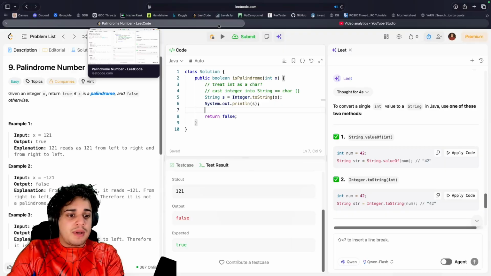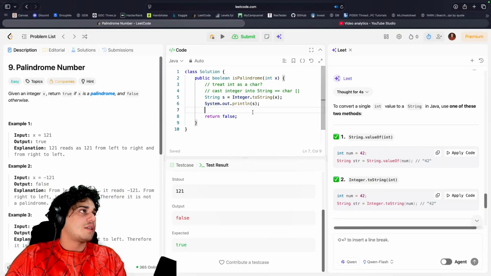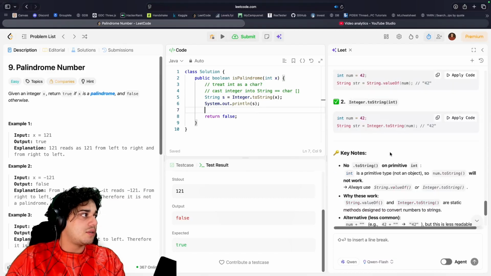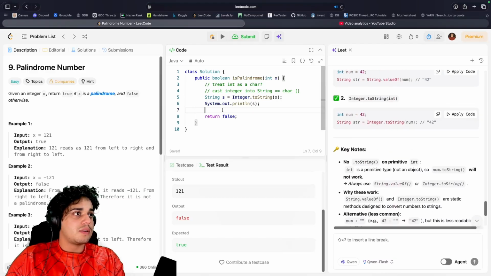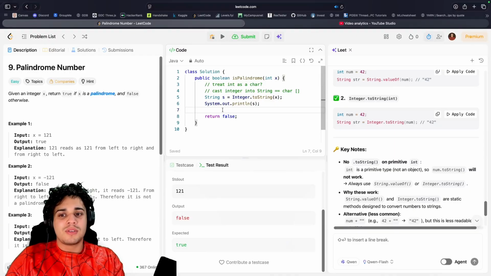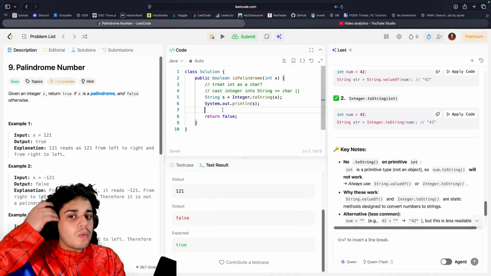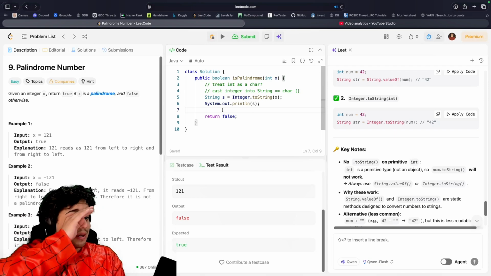I don't think I can wear the mask any longer, because now we converted the integer into a string, and now a string, pretty sure, is an array of characters. So from there we can go, oh, we gotta convert it to an array of characters now, which honestly I don't remember if there's a way to do.